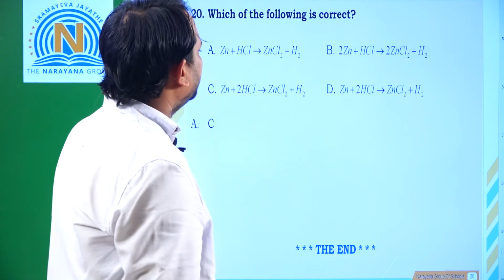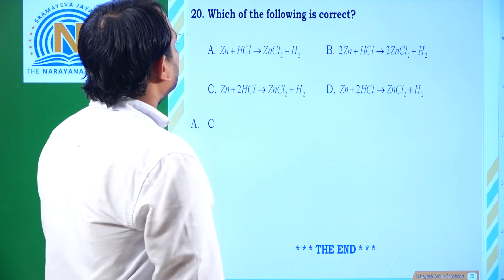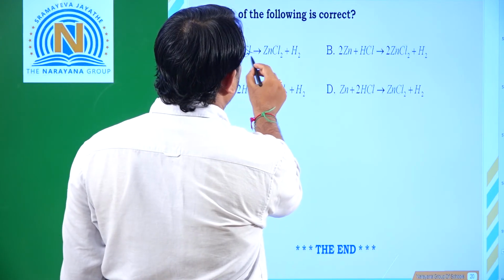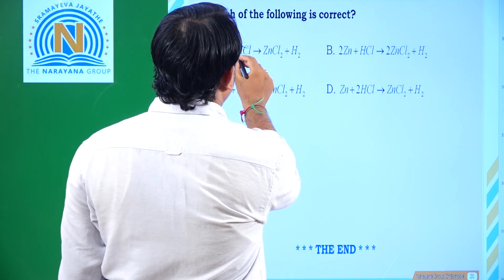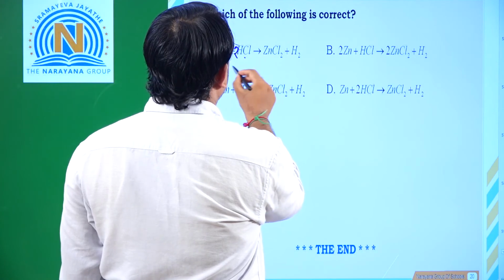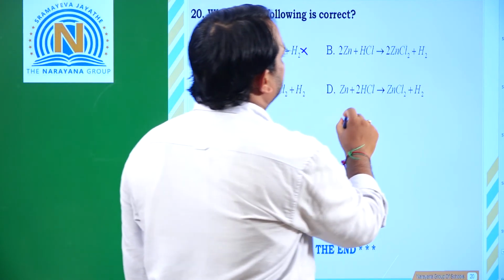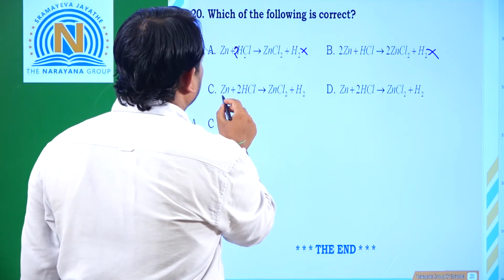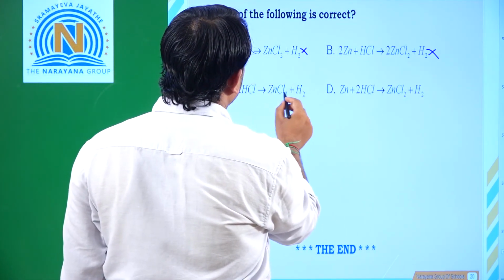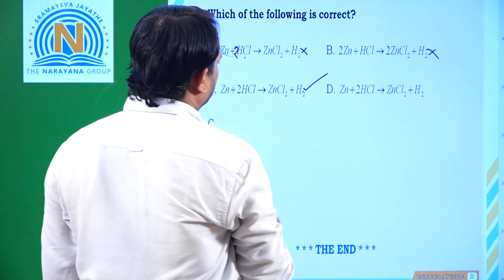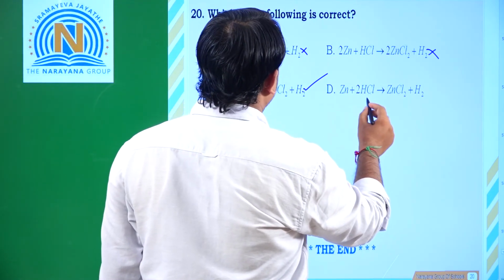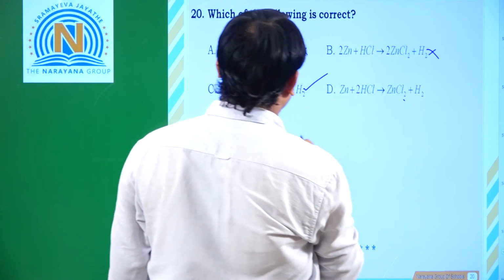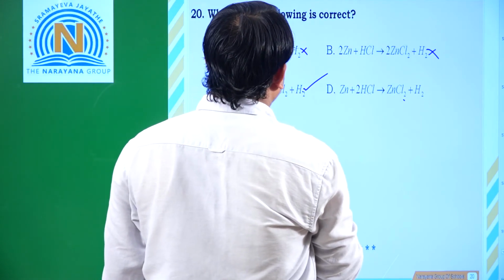Which of the following is correct? That means which of the following is the balanced one, zinc plus hydrochloric acid. So here 2HCl, so this is wrong. And next 2Zn plus 2, so this is also wrong. And next Zn plus 2HCl gives rise to ZnCl2 plus H2. This one is correct. And next Zn plus 2HCl gives ZnCl2 plus H2.